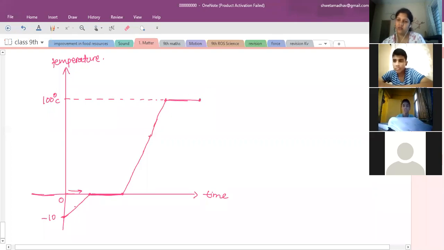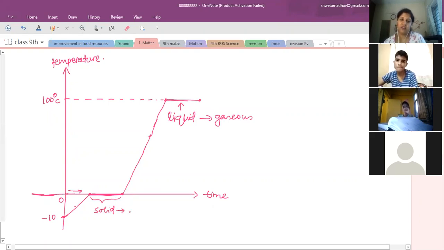And then at that time, you will see the liquid is getting converted into gaseous state. Liquid is changing to gaseous state at this temperature. And at this time duration, the solid is melting. Solid is getting converted into liquid state.